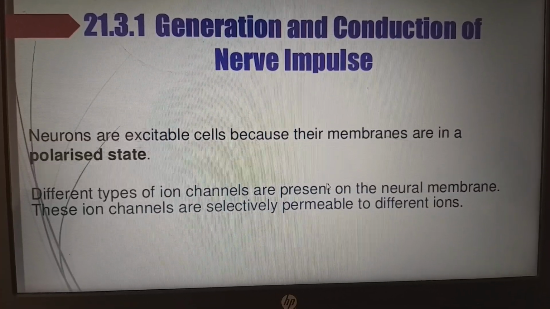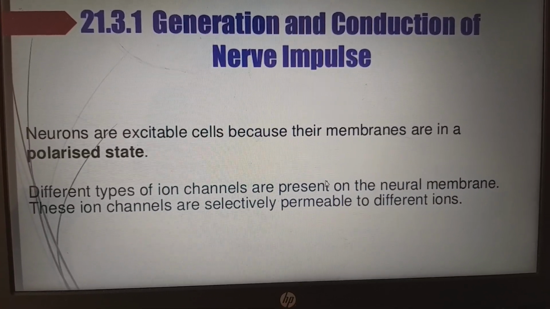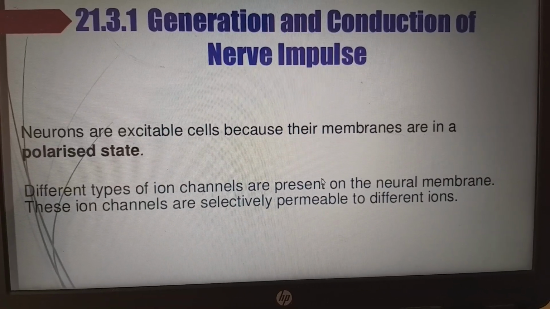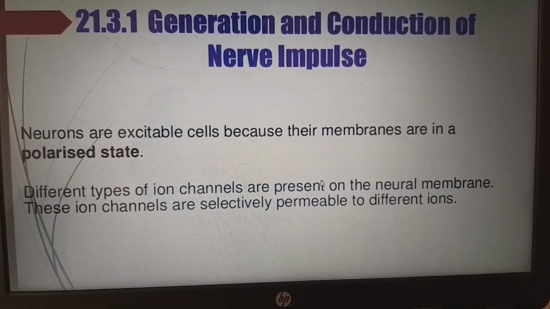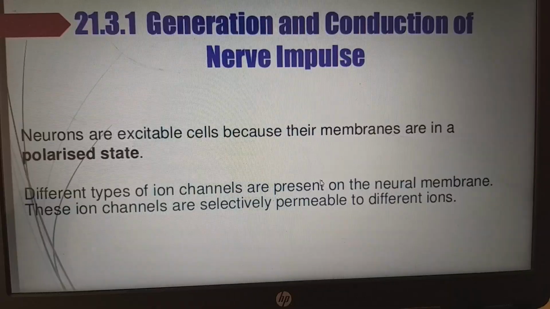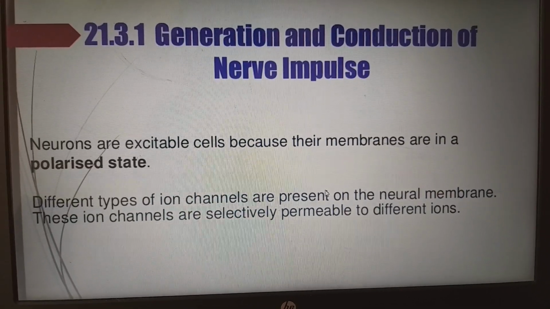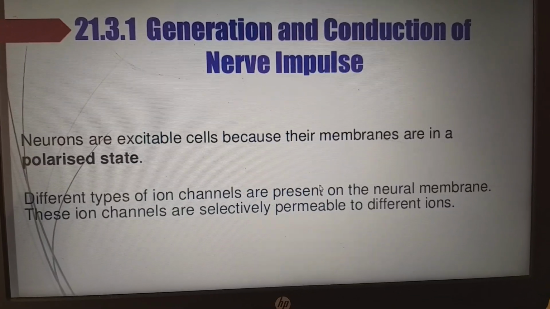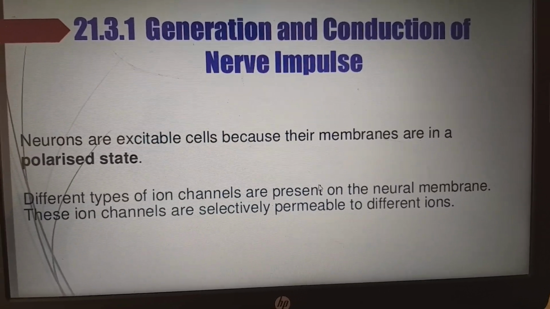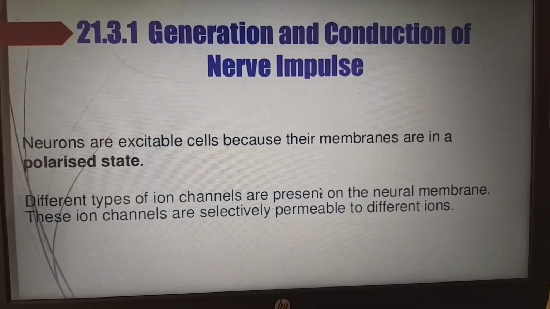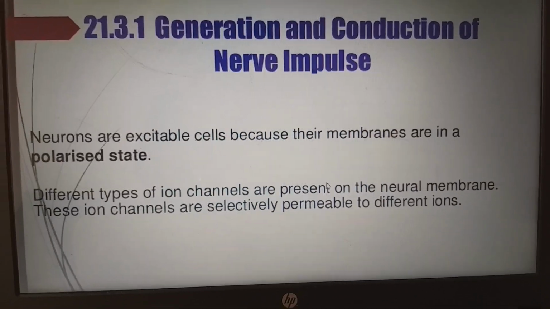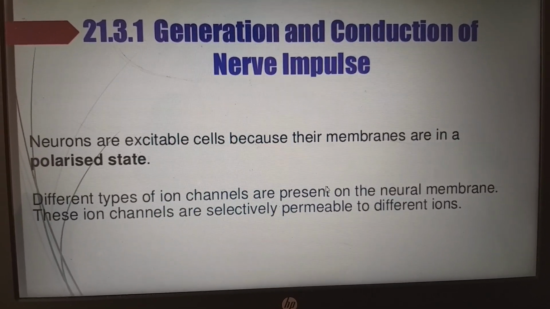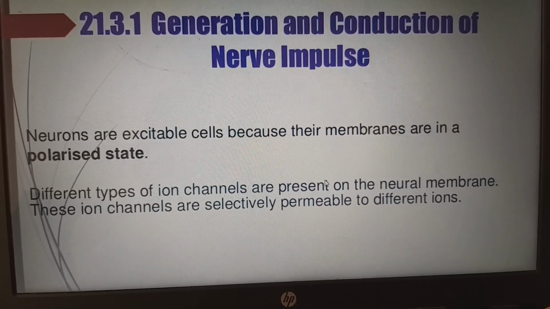Next, generation and conduction of nerve impulse. The neurons are excitable cells because their membranes are in the polarized state. Polarity means inside it is negatively charged and outside it is positively charged. So it has polarity like a battery, and because of that it is a polarized state. Different types of ion channels are present on the neural membrane. These ion channels are selectively permeable to different ions. For example, if those are sodium channels, they will allow only sodium.